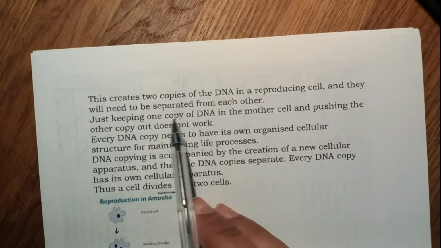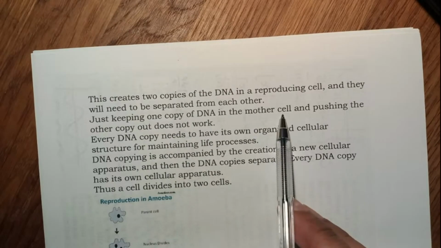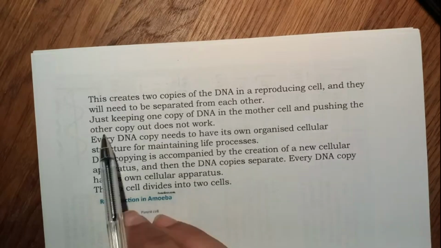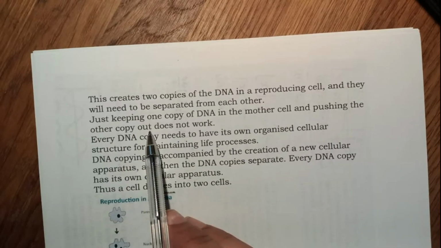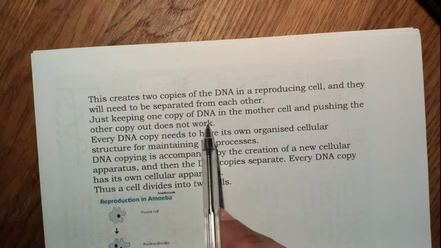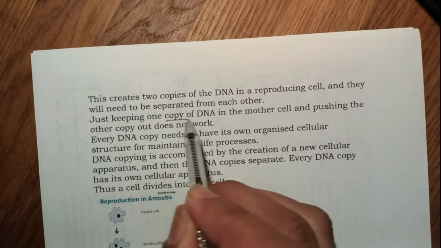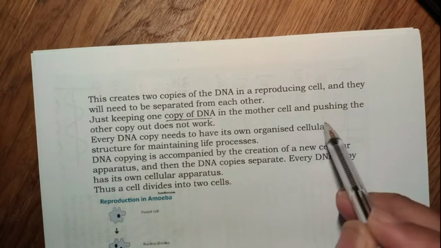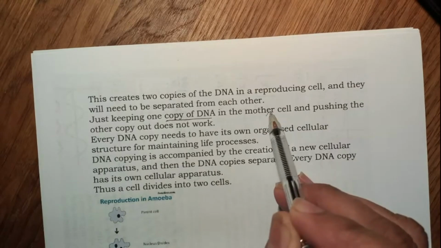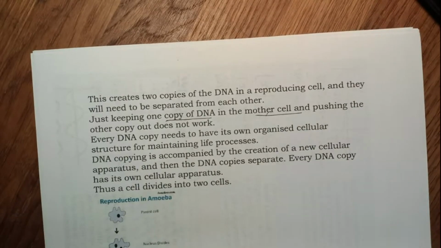Just keeping 1 copy of DNA in the mother cell and pushing the other copy out does not work. So it has to create 2 copies of DNA, and it has to create 2 cells. One mother cell has to create 2 cells.